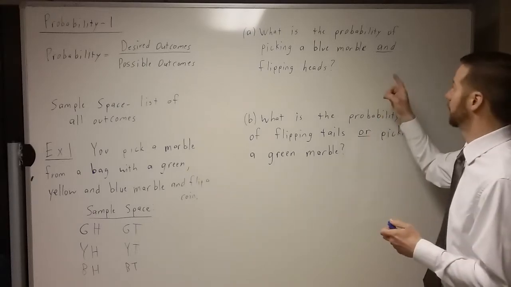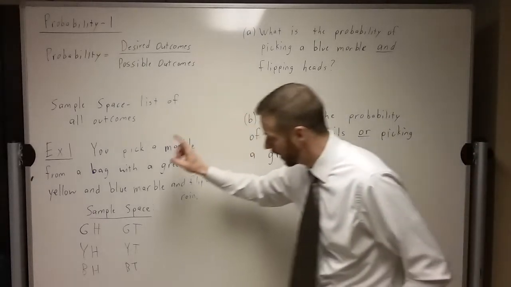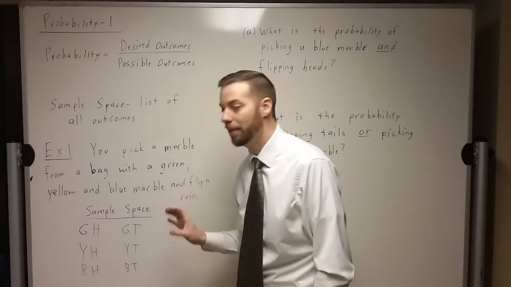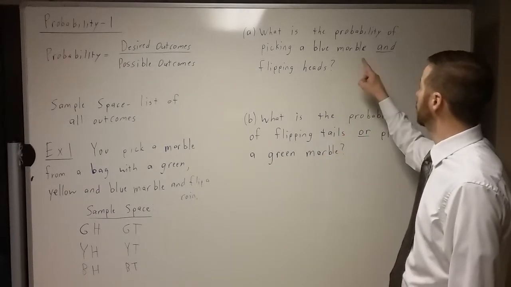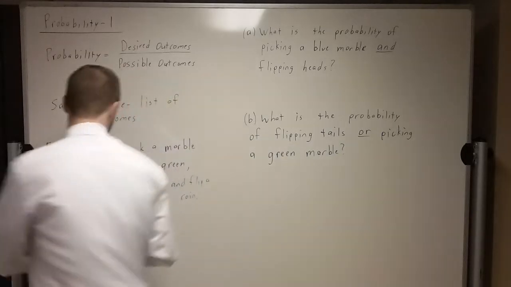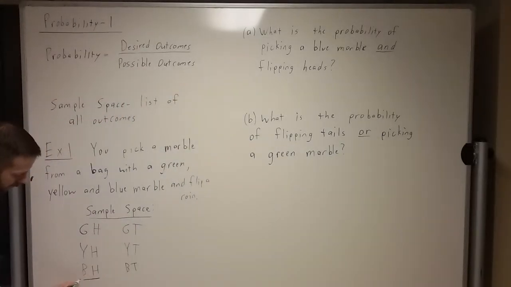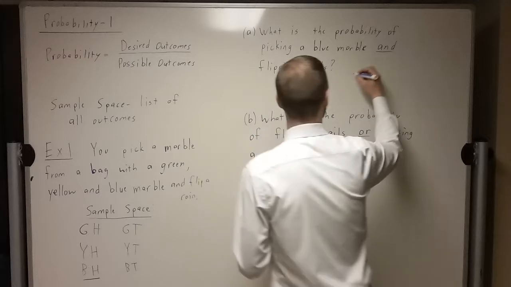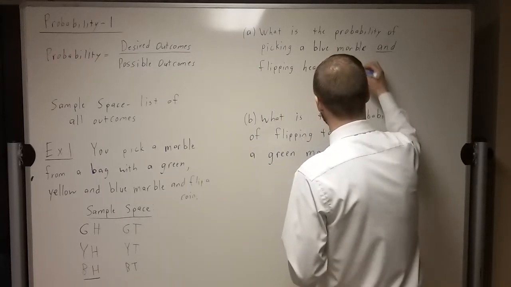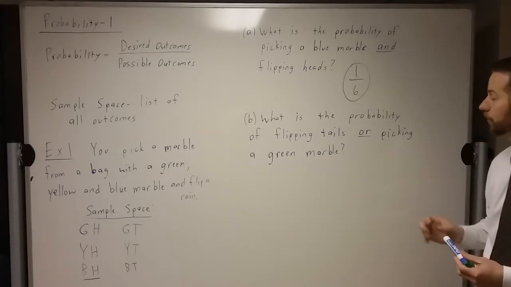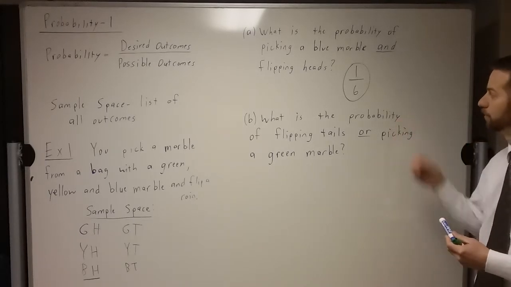So what's the probability of picking a blue marble and flipping heads? Well, do you notice we have 6 possible outcomes here? And how many of those outcomes do we have blue and heads both happening? Well, if we're looking for blue and heads, this is the only one where that happens. So the probability of blue marble and heads is only 1 out of the 6 possibilities we have. We have 6 different things that could happen. There's only one case where we get blue and heads both.